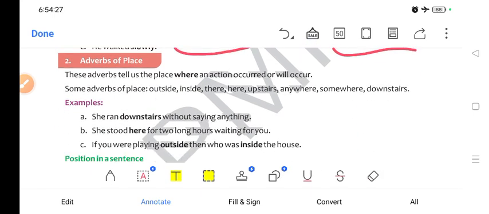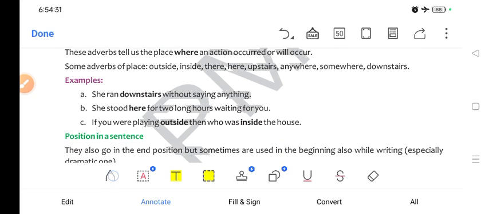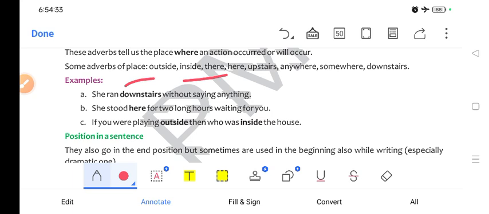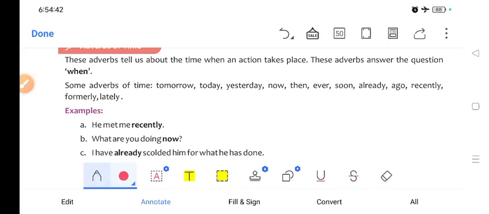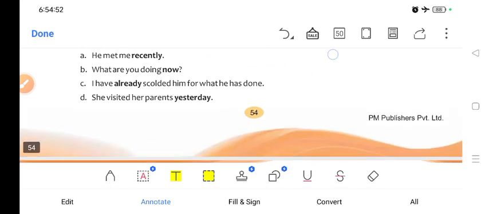Adverbs of place tell us the place where an action occurred. Alright, for example, outside, inside, there, here, upstairs, anywhere, somewhere, downstairs. So these are adverbs of place. Now adverbs of time tell us about the time when an action takes place. Understood? For example, tomorrow, today, yesterday, now, then, ever, soon, already, ago, recently, formerly, lately, etc.